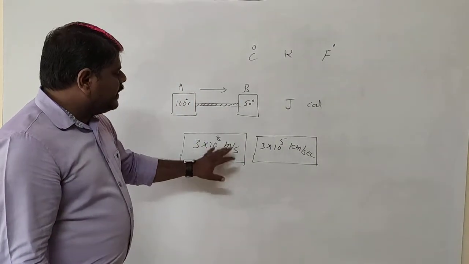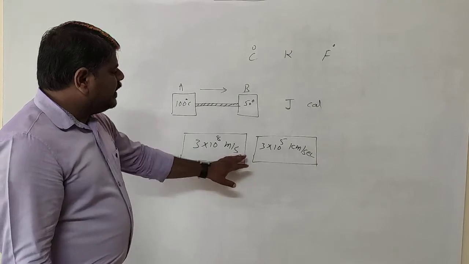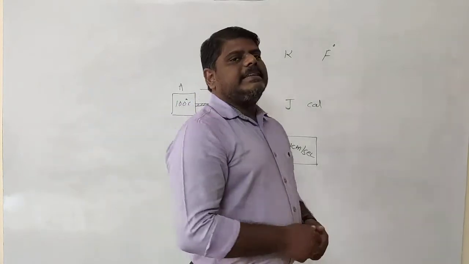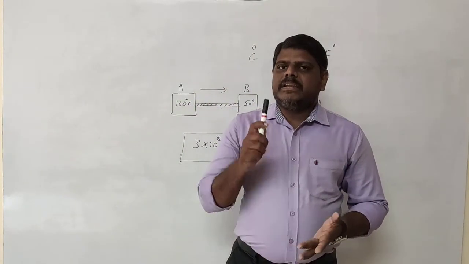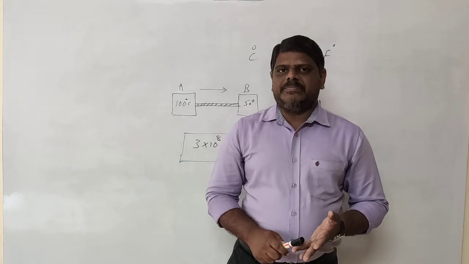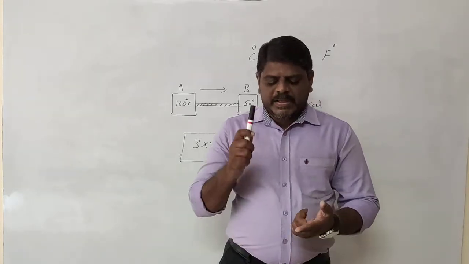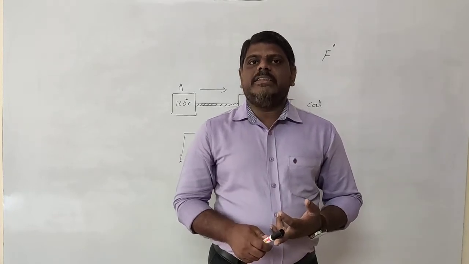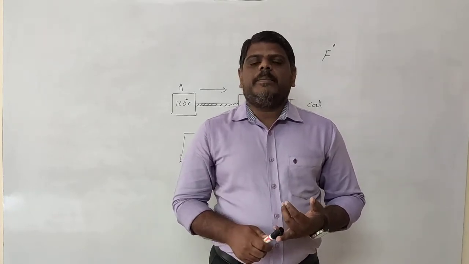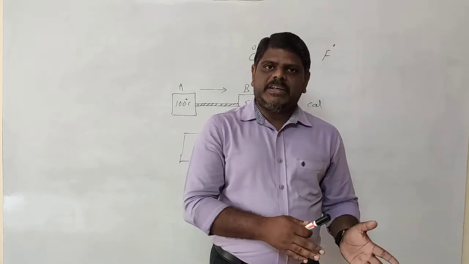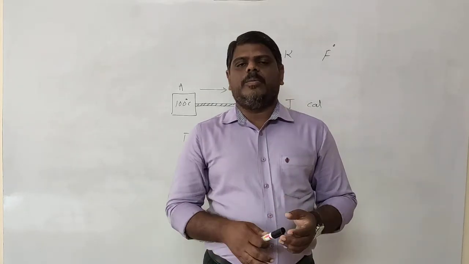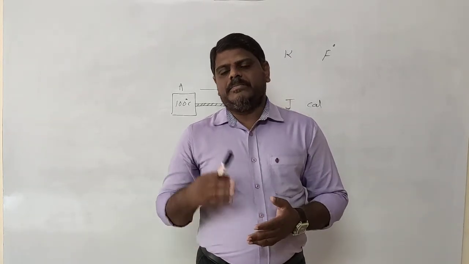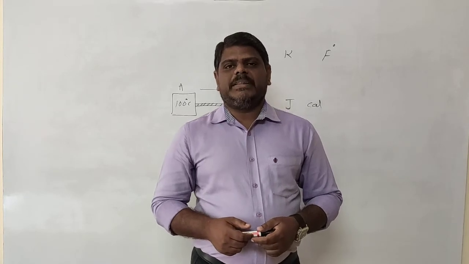In the radiation method, the electromagnetic wave travels with the velocity of light, that is 3 into 10 to the power of 8 meters per second. These are the three methods: conduction, convection, and radiation. Conduction is possible only in solid materials. Convection is possible only in fluids. In radiation, no medium is required. Even if a medium is present, it is okay; if the medium is not there, also no problem. The radiation method works both with a medium or without a medium.